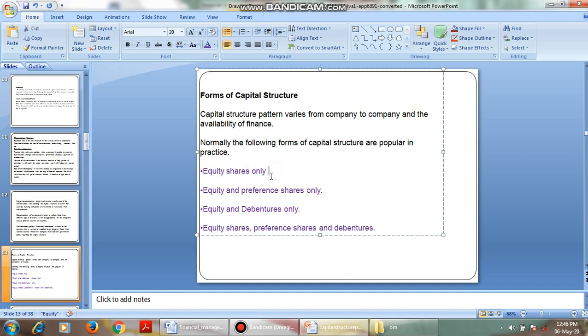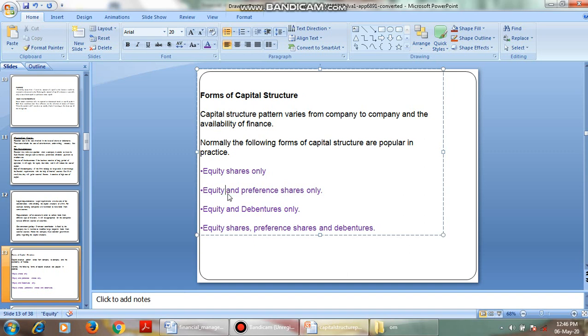Or if the company's production cycle is long, then there is no need to pay interest, so it will select only equity shares. Then, equity and preference shares only. That is, if the company's cash position is good, and it wants to reduce dilution of ownership.